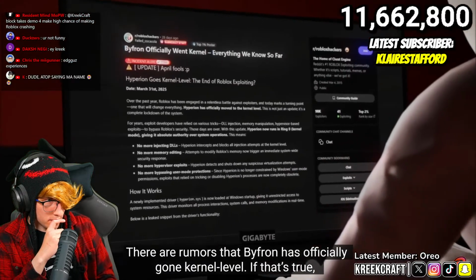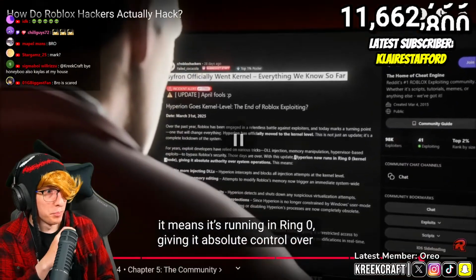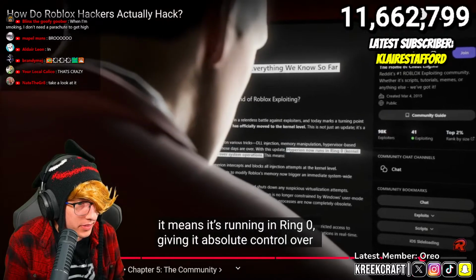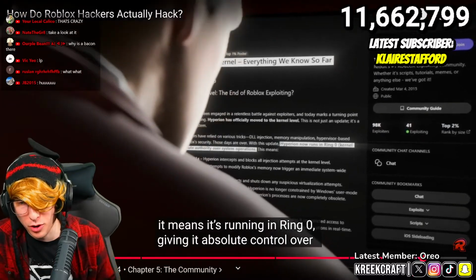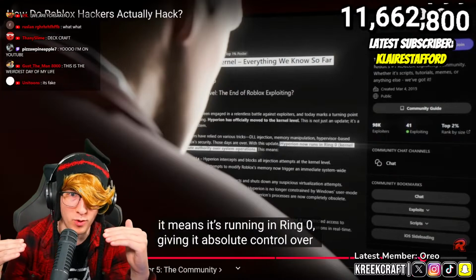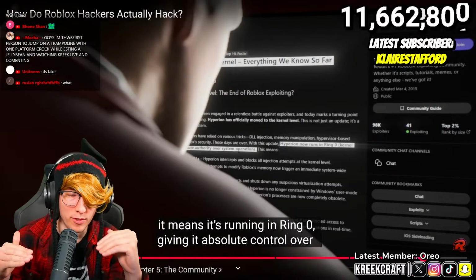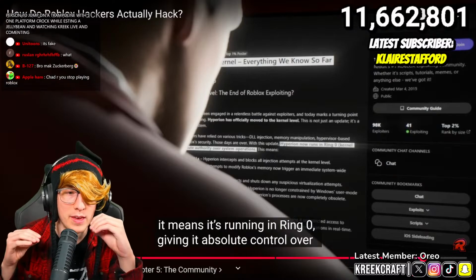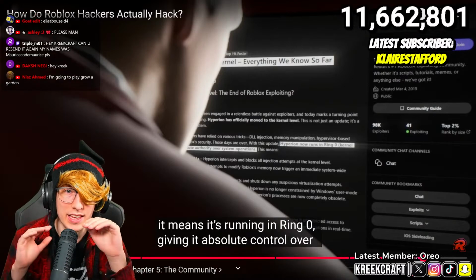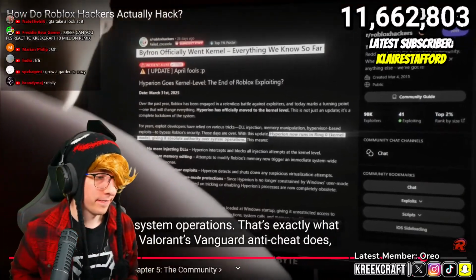There are rumors that Bifron has officially gone kernel level. If that's true, it means it's running in ring 0, giving it absolute control over all system operations. For the people that don't know what that is, kernel is like the base level for an operating system. So if something is running at the kernel level, that means that it is running at the base level of the operating system, which means it sees everything.